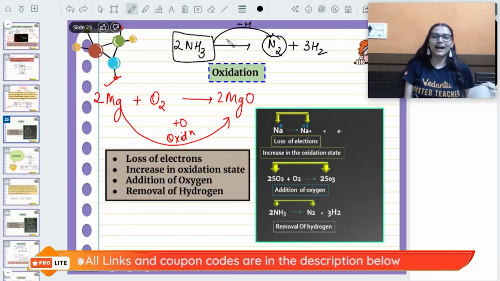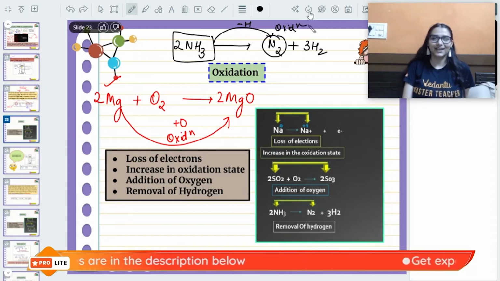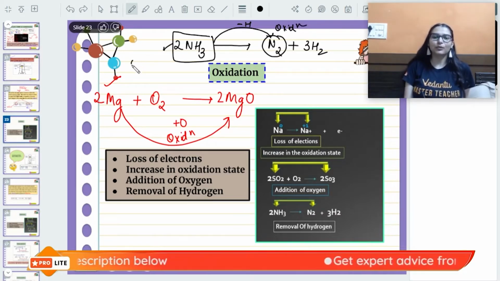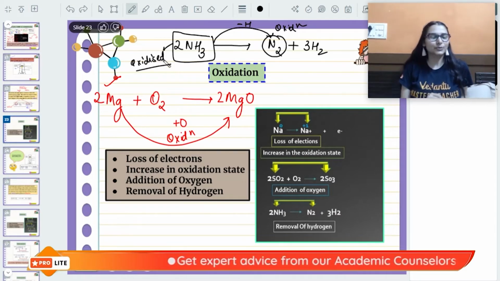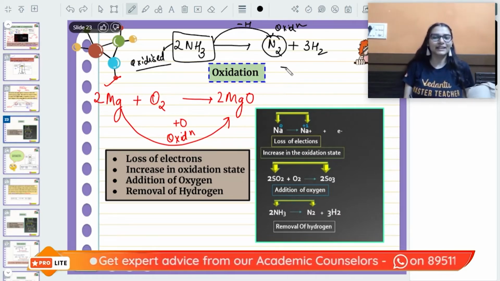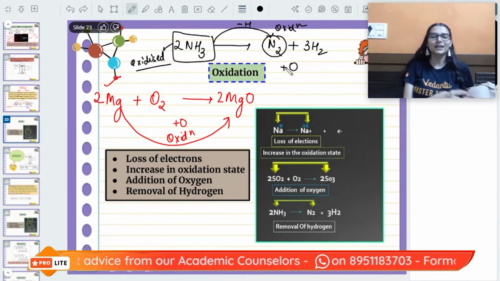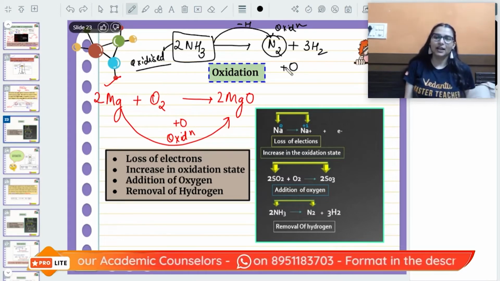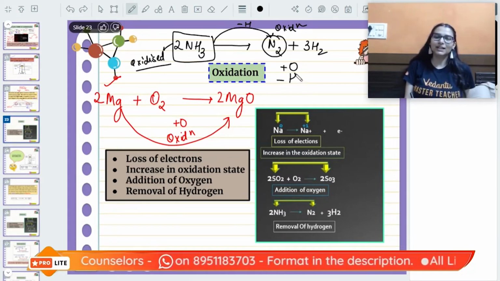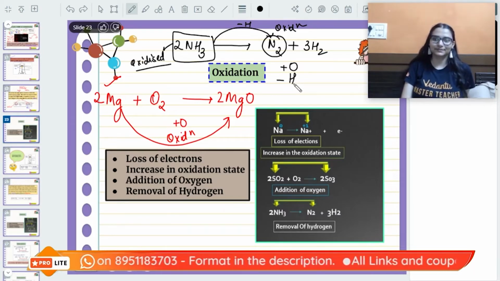And removal of hydrogen is also defined as oxidation, right? So I can say ammonia is oxidized in the reaction. So it is simple. Oxidation we are defining in terms of oxygen, how? Addition of oxygen. In terms of hydrogen, removal of hydrogen.